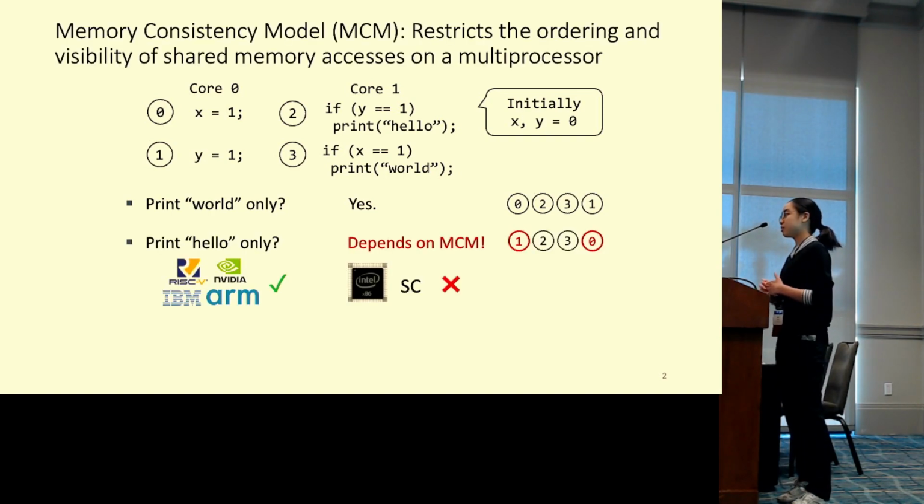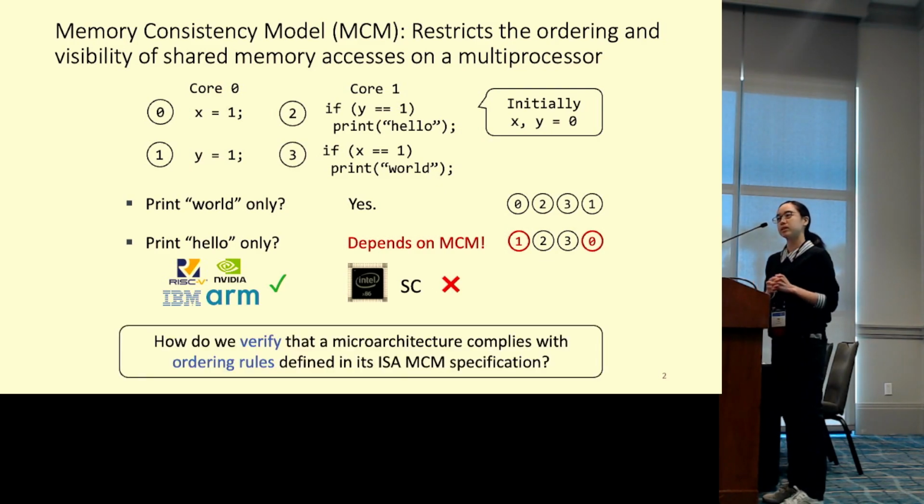More importantly, the result may also depend on the memory consistency model, or MCM, of the hardware on which this program is run. For example, the result of "hello" only is permitted on an ARM machine, but is forbidden on an Intel processor, as the ARM memory model allows reordering of write operations while x86 TSO disallows such reordering. That is, the memory consistency model restricts the ordering and visibility of shared memory accesses on a multiprocessor, and therefore the outcome of a parallel program.